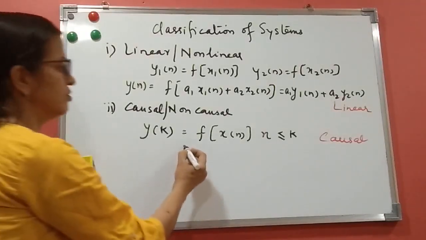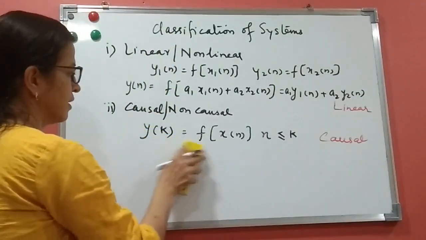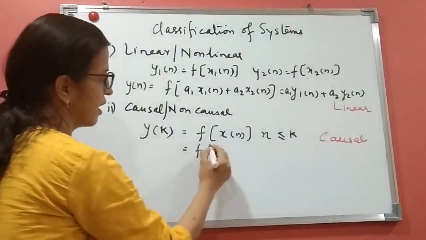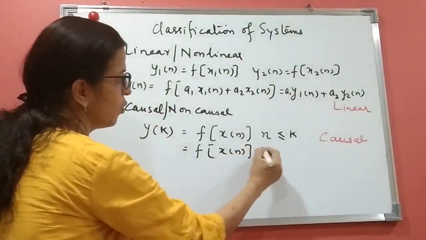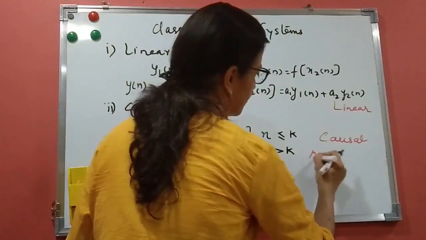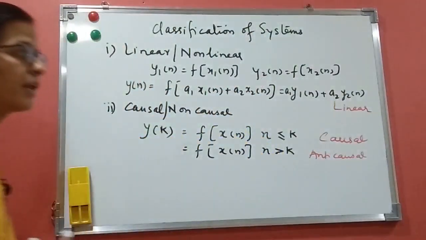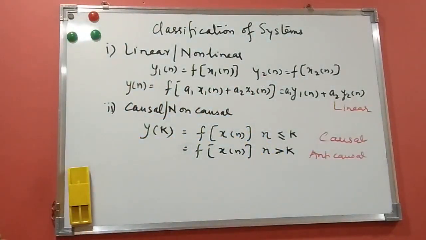If it is not so, it can be anti-causal, that is, a function of x of n only for n greater than k. That means the output depends only on future values, and the system is called anti-causal. If it is a combination of present, past and future, the system is called non-causal.